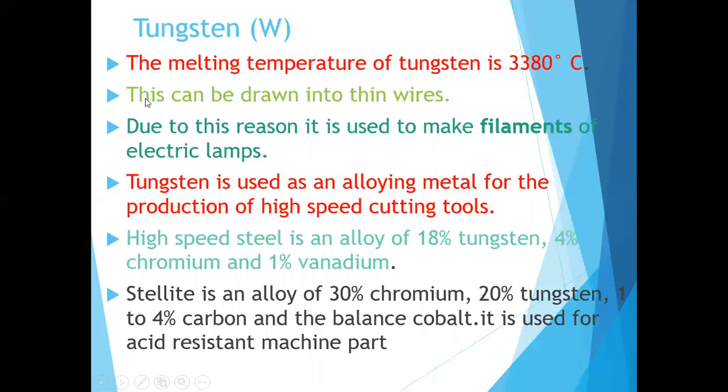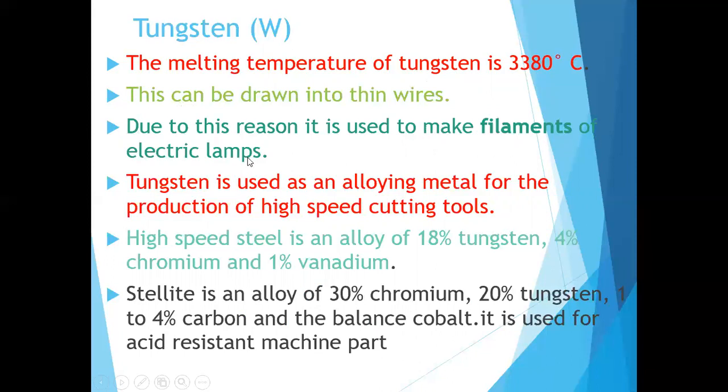What is the advantage of tungsten? It can be drawn into thin wires. So due to this reason, it is used to make filaments of electric lamps.